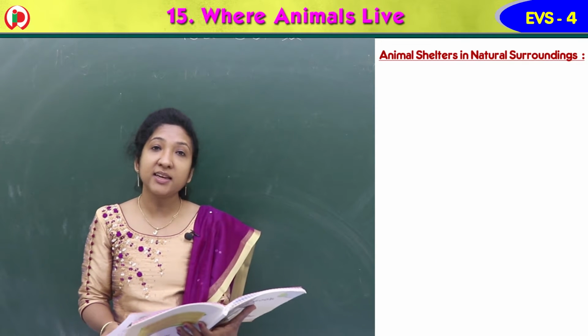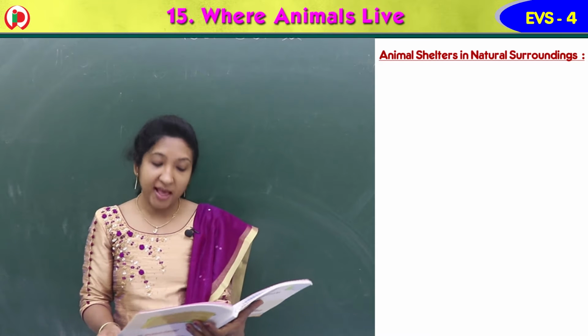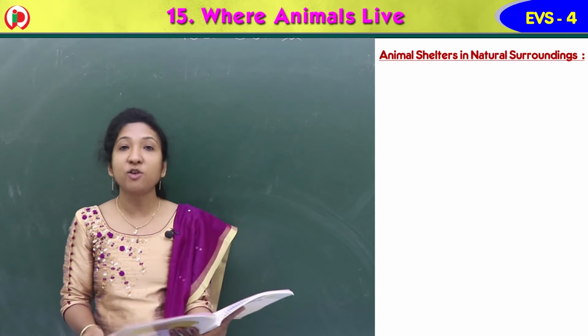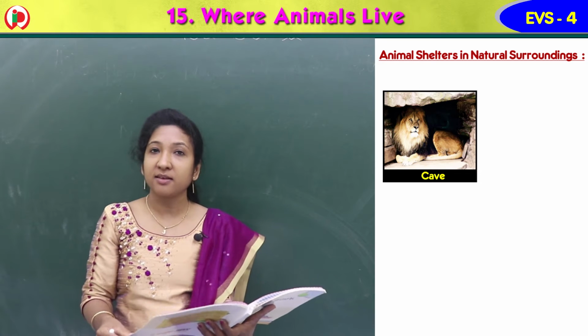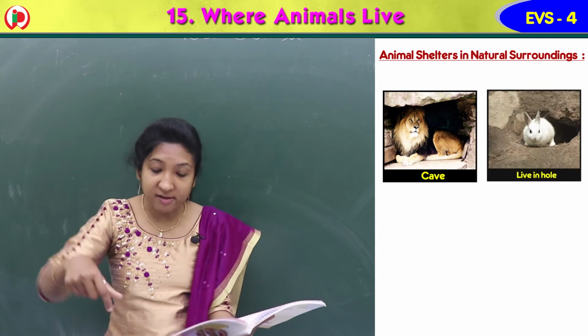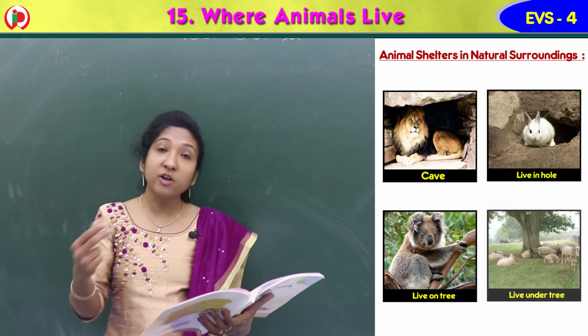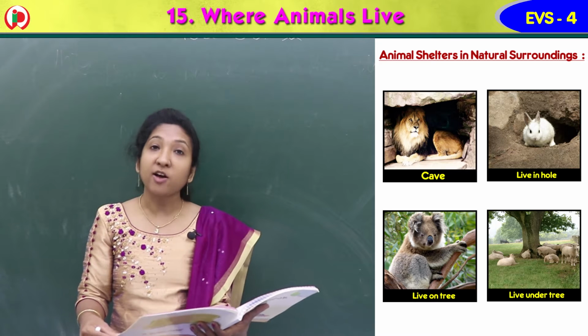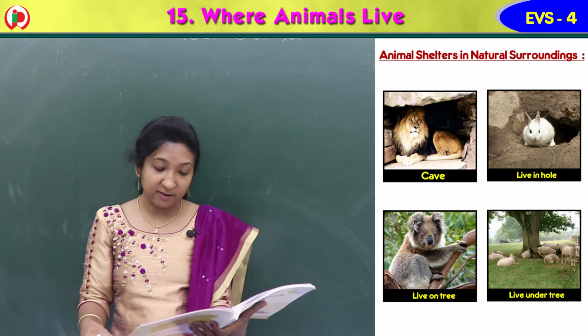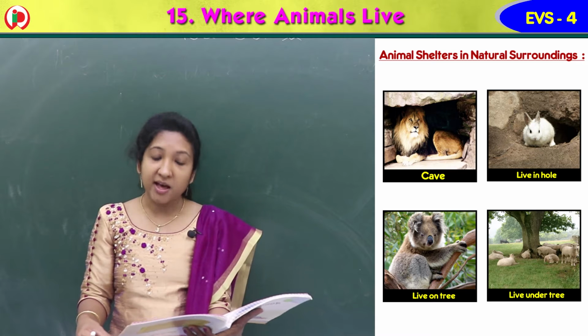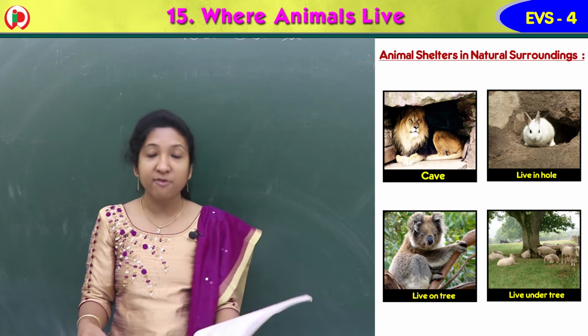Animal shelters in natural surroundings. Some animals live in natural surroundings such as caves. Have you seen animals in caves? Yes, caves, holes, under trees, on the trees, etc. According to the places where animals live, they can be classified as terrestrial, arboreal, aquatic and amphibian.